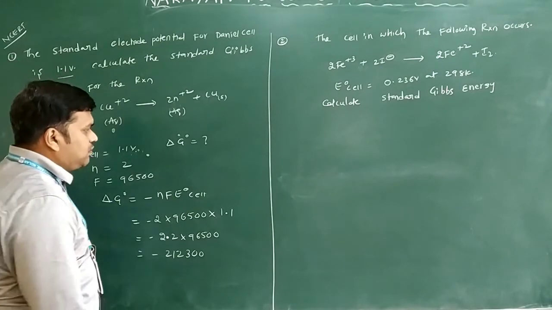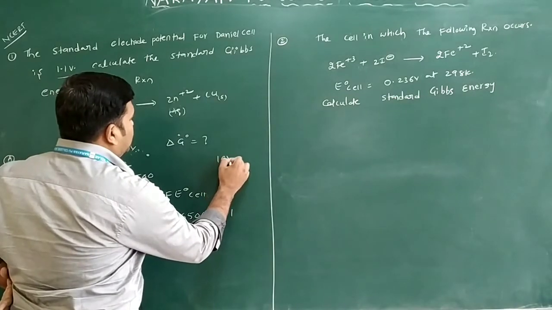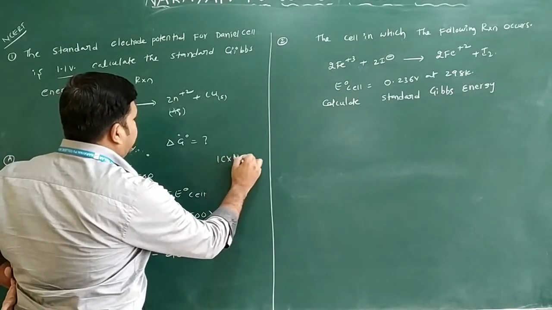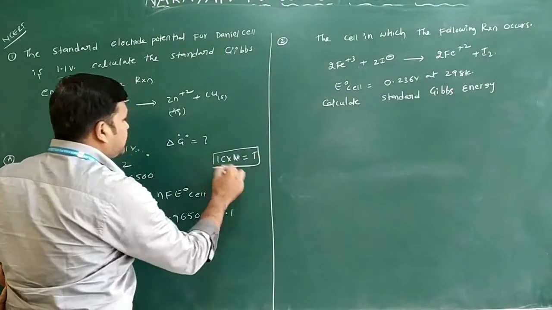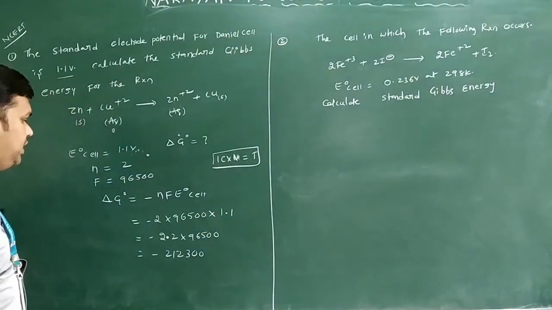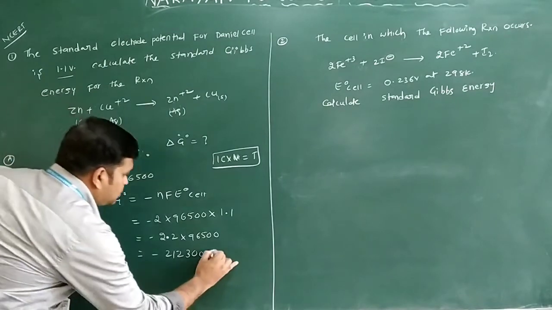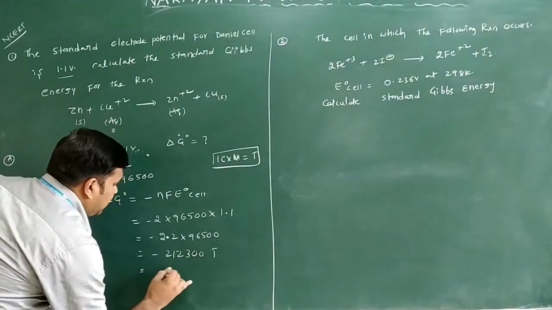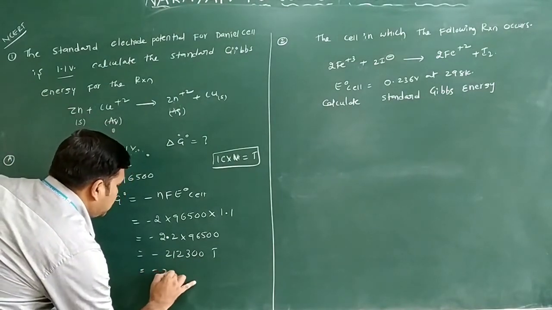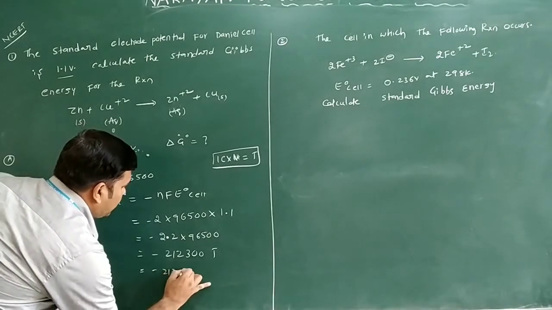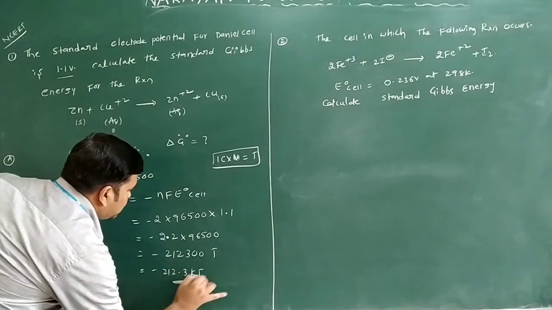Coulomb into volt becomes what here? Here 1 coulomb is there, here volt is given, that becomes joule. The final answer you can write in joules only. So this is minus 212,300 joules only. Then I will write this as minus 212.3 kilojoules.